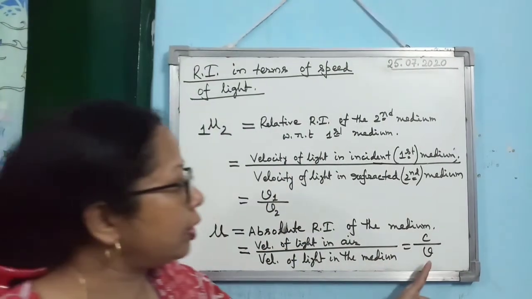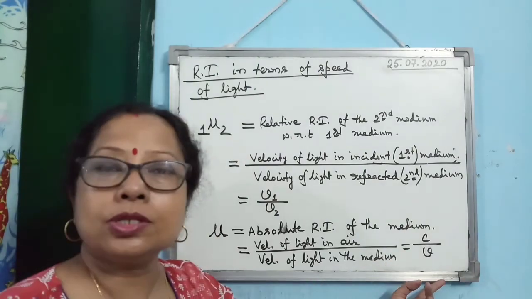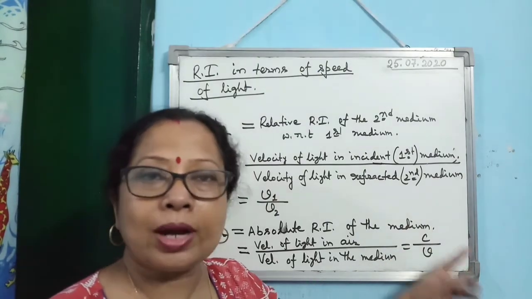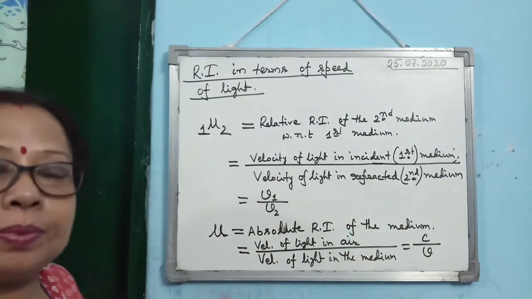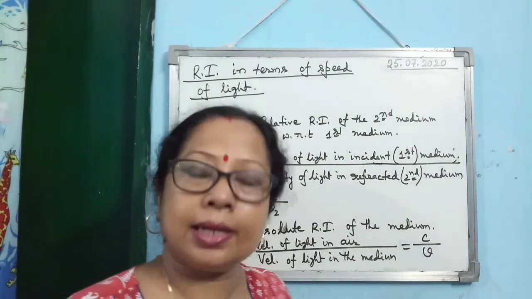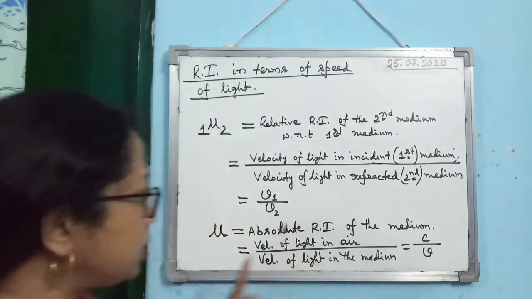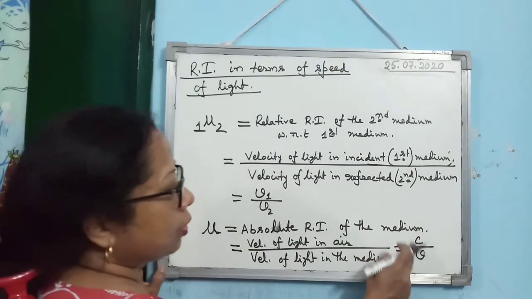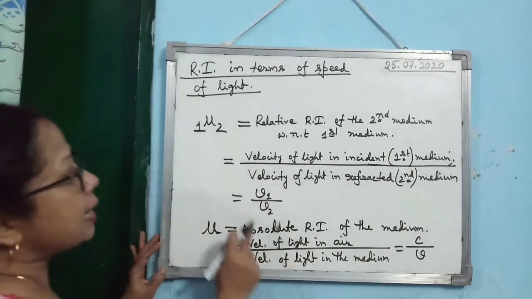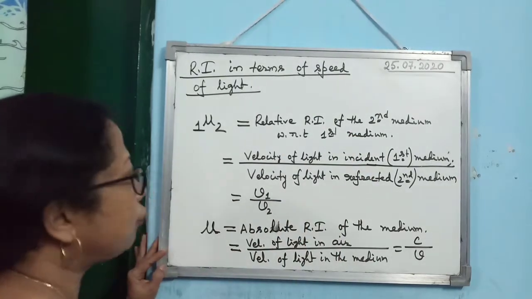Here you see, I have not written V1, V2, V3 like that. Why? Because there is only one medium. So no need to mark it as 1 or 2, because the first medium is air, and everybody knows that speed of light or velocity of light in air, in physics we denote it by C. So for absolute refractive index, what is the formula? Mu is equal to C by V,